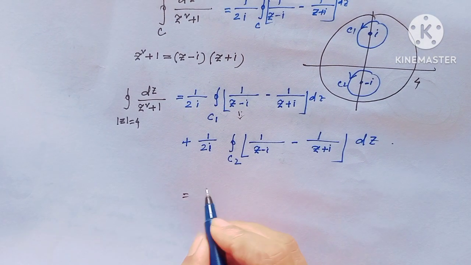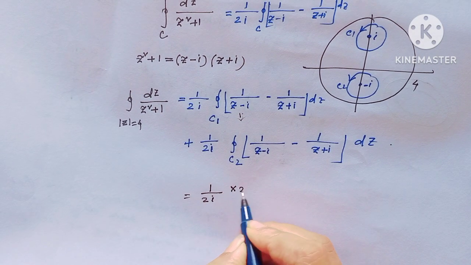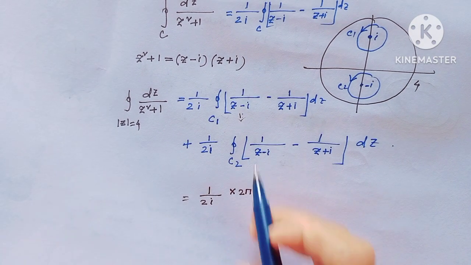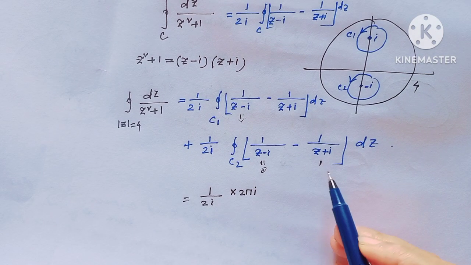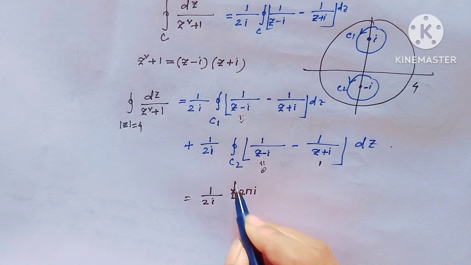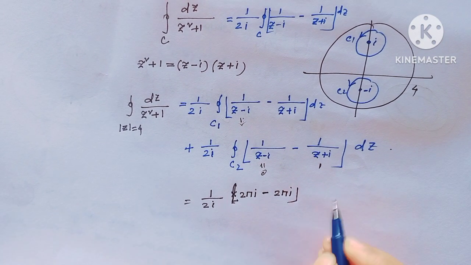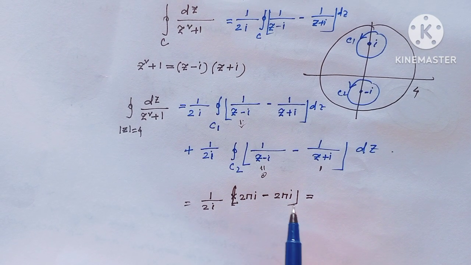So this is 1 over 2I times 2 pi I. In C2 this value is equal to 0 and this value is 2 pi I. That means we take the common factor: 1 over 2I times (2 pi I minus 2 pi I).